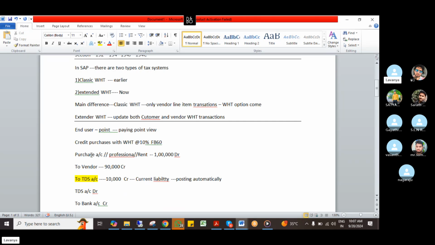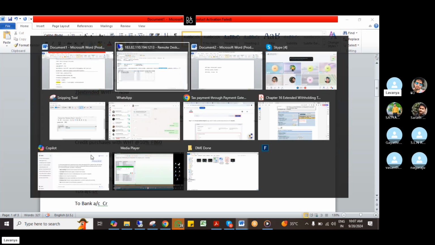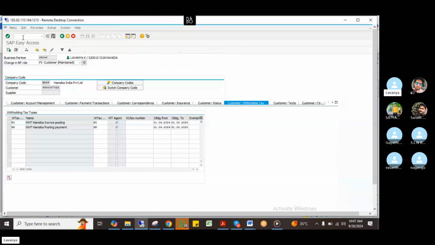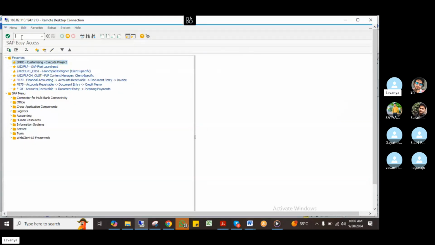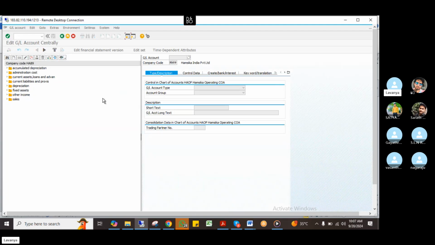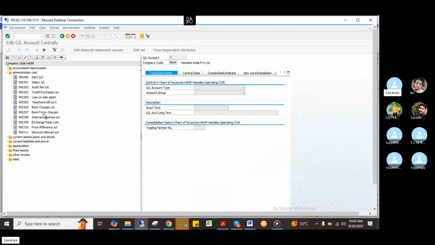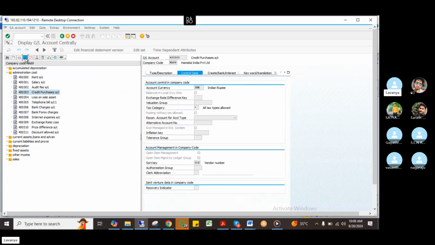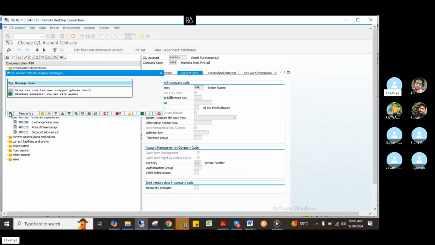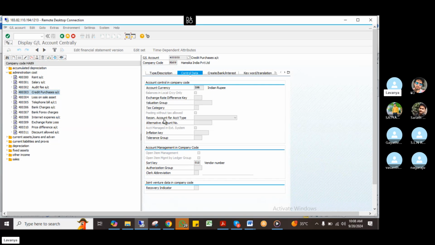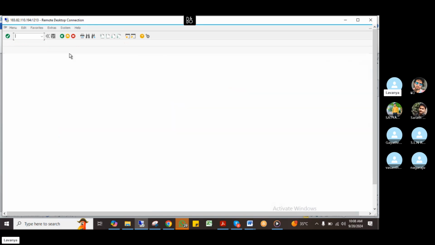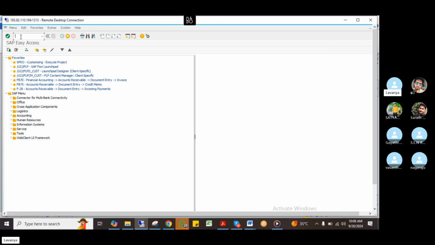In FS00, the purchase account has the input tax related option, right? So I will remove it first. You can apply the input tax and withholding tax also, but I will first show you this entry. Come to administration cost, credit sales. I'll remove the tax number here. Just go to edit. Save it. Now I removed it, right? So it won't apply the input tax, just applying only withholding tax now.